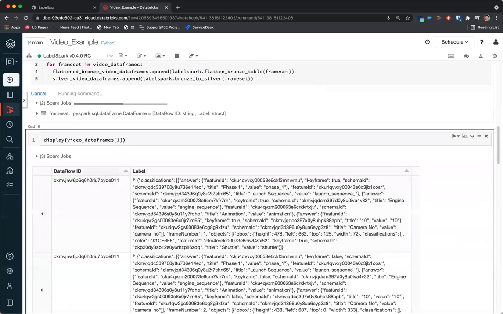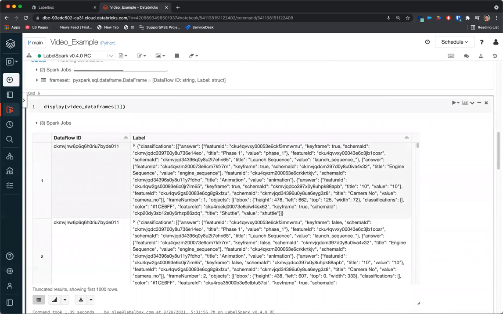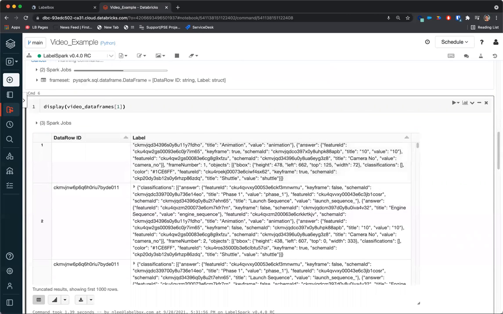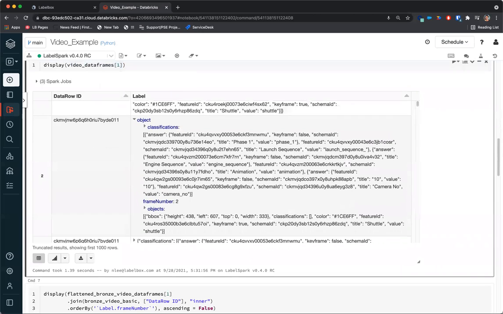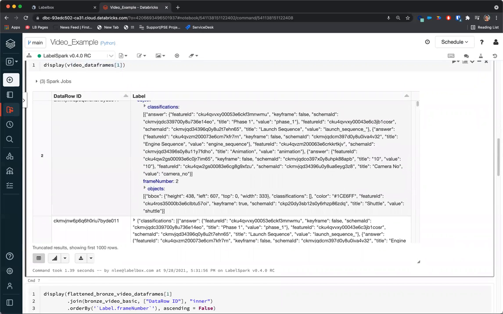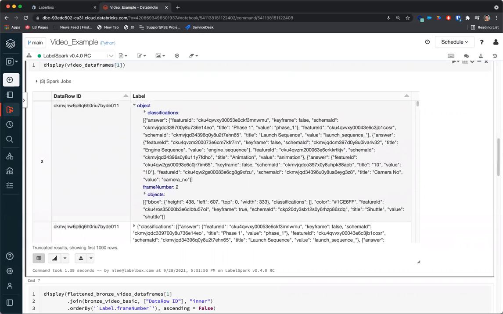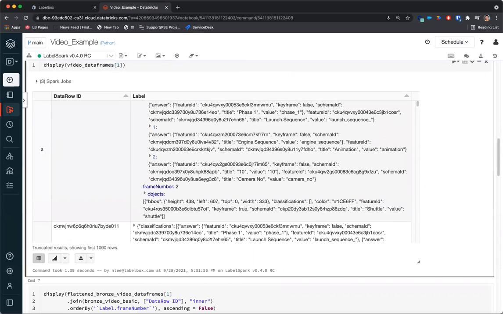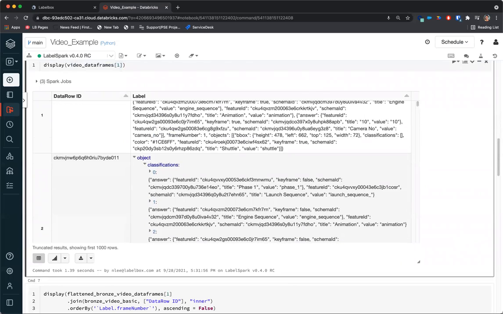And to save time, I've already displayed the frame by frame information for the first video here in video data frames. So you'll see that this label column looks very similar to what we've seen before for annotations for images. You get the list of all the classifications for that frame, as well as the coordinates of the objects in that frame.